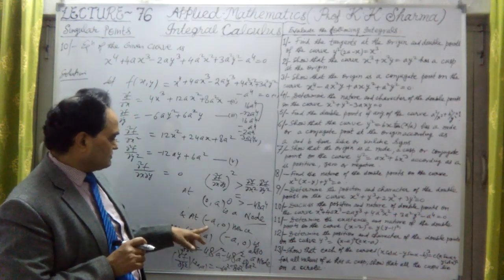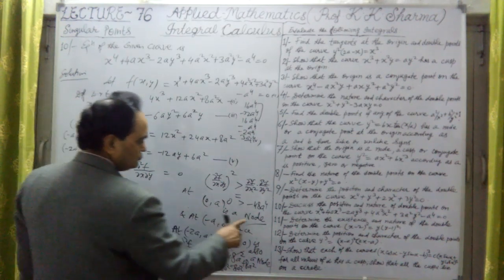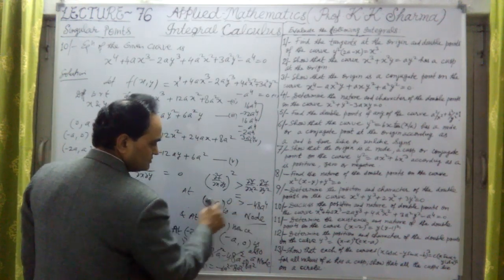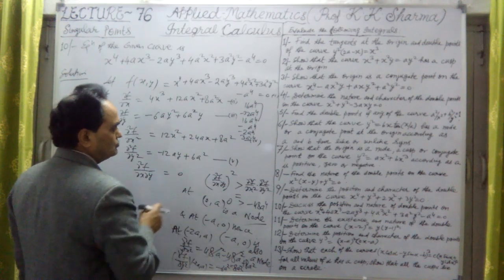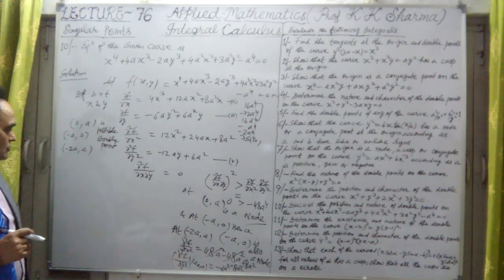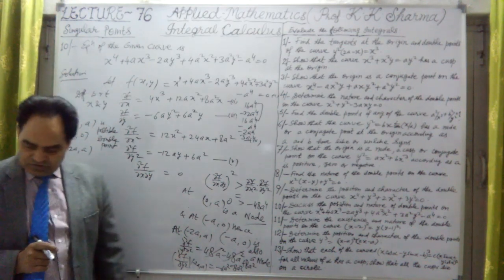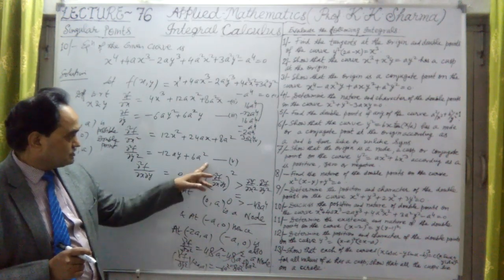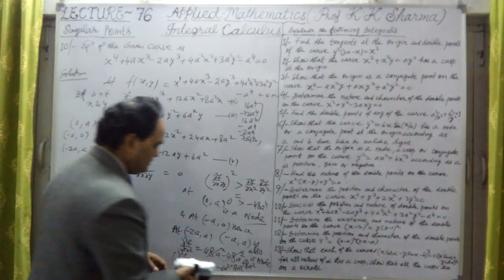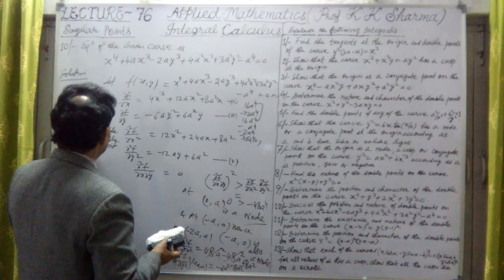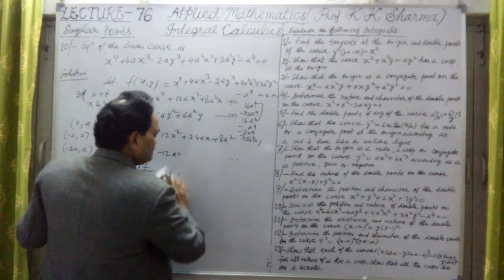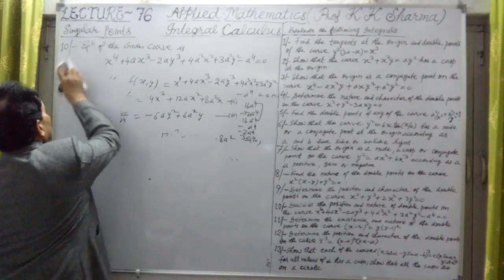In the first case, I am just surprised that this is not giving a conjugate point, because a conjugate point only comes when this value is greater than 0. So in this case also it's a node. Again, it's a node. So at minus 2a and a, it is also a node. Okay, so all the 3 points are giving nodes. In this way, whatever calculation mistake is there, we can just judge. So that is how we have proved here that at these points, minus 2a, minus a, 0, this curve is giving us nodes. The double points are nodes here. All the 3 are nodes, no problem.